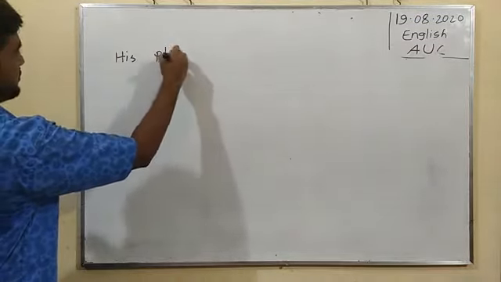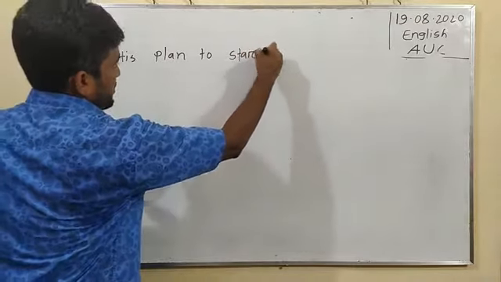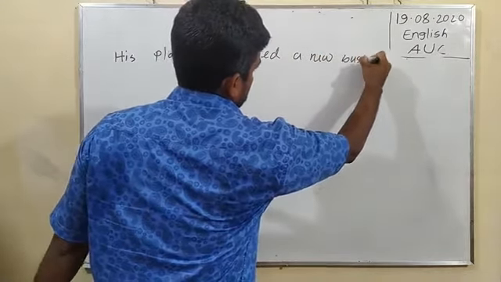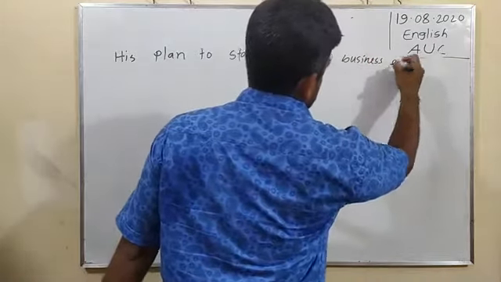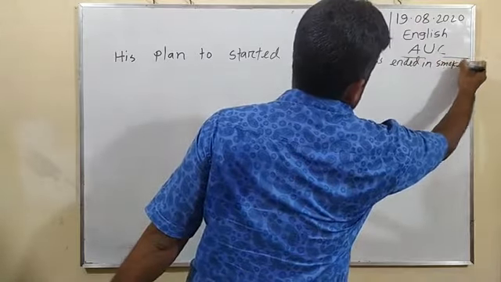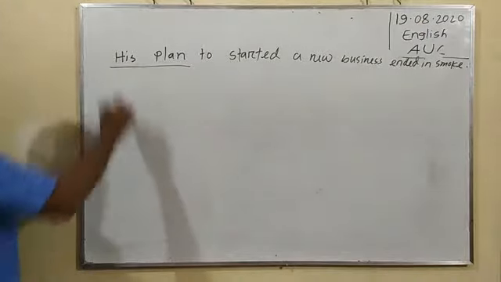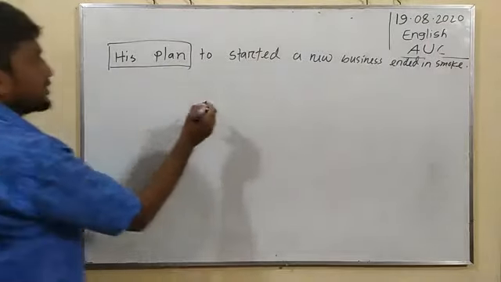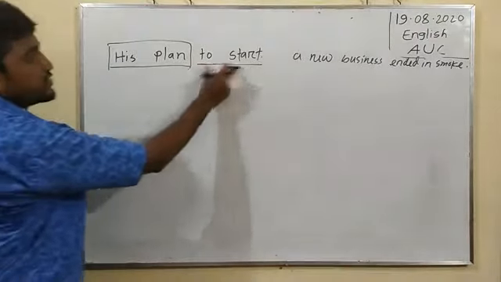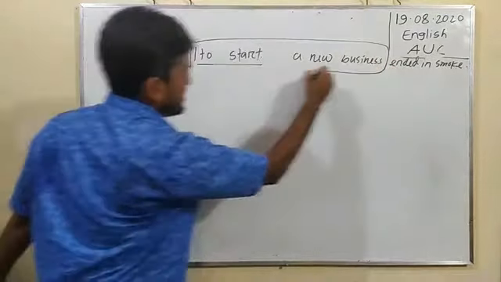His plan to start a new business ended in smoke. Ended in smoke. His plan has been given here the position of subject. To start. His plan to start a new business. To start a new business.